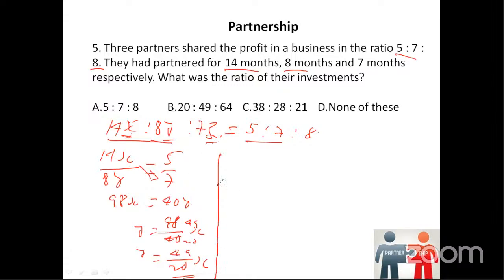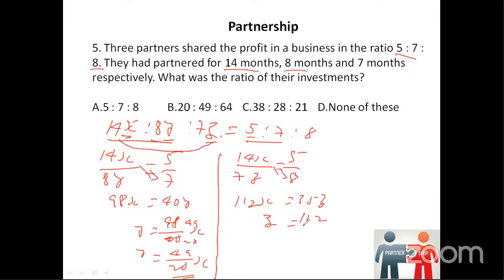Same way, we'll take these two now. 14x divided by 7z is equal to 5/8. On doing the cross multiplication once again, we get 8 into 14, that is 112x, is equal to 35z, or we can say z is equal to 112/35x.